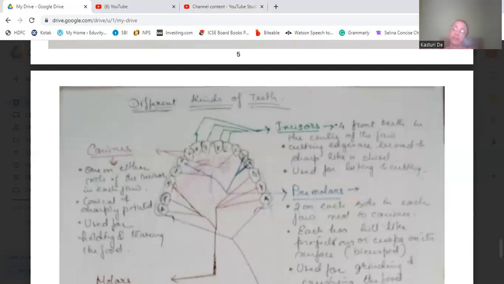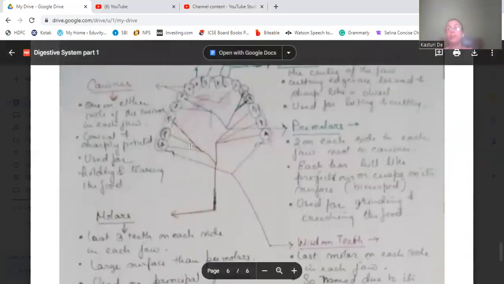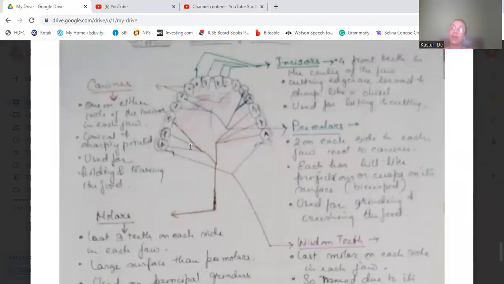Then we come to the premolars. After the canines, in each jaw, next to the canines, we have two premolars present on each side. The position is like that: two on each side in each jaw, next to the canines.